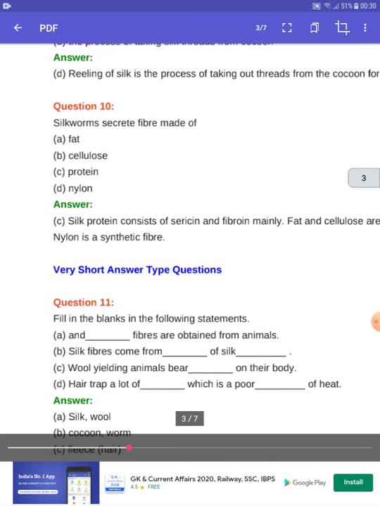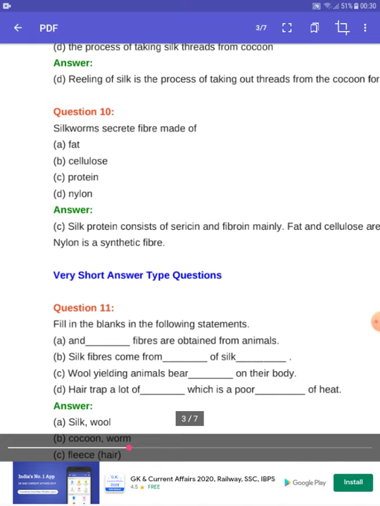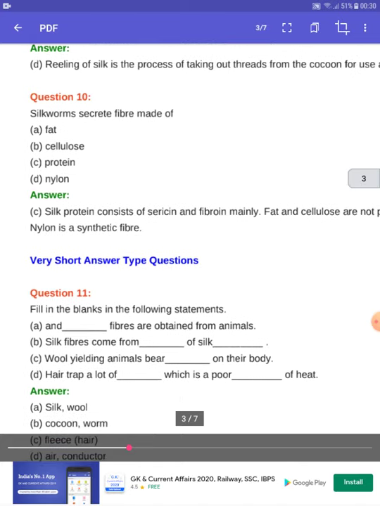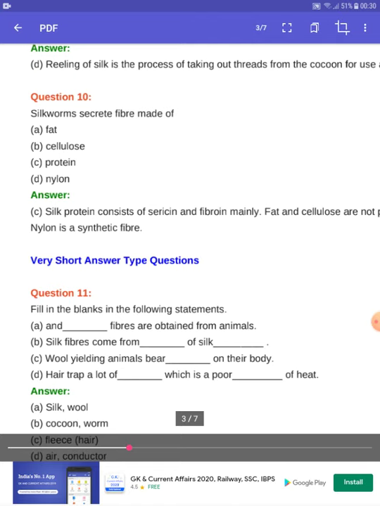Next question is: silkworm secretes fiber made of? Options are fat, cellulose, protein, nylon. So silkworm secretes fiber made of protein. Okay, when you study the book, you will find that the silkworm secretes protein and it gets hardened after drying. So when it is exposed to the air, it becomes very hard and very strong.